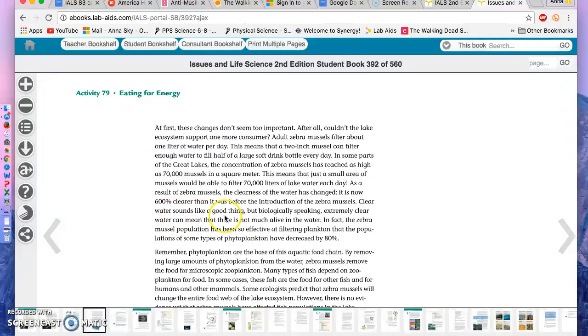Clear water sounds like a good thing, but biologically speaking, extremely clear water can mean that there is not much alive in the water. In fact, the zebra mussel population has been so effective at filtering plankton that the populations of some types of phytoplankton have decreased by 80%.